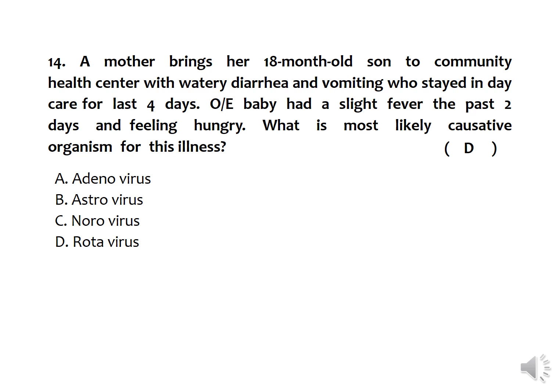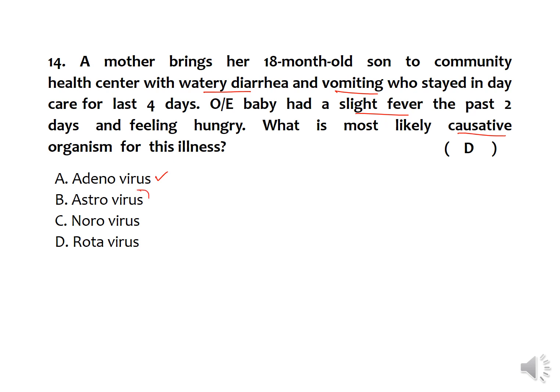Next, a mother brings her 18-month-old son to a community health center with watery diarrhea and vomiting, who has stayed in a daycare center for the last 4 days. On examination, the baby had a slight fever for the past 2 days and was feeling hungry. What is the most likely causative agent? Here, the four options are there. Adenovirus, of course, also causes diarrhea, but it is responsible for a kind of hemorrhagic diarrhea, and vomiting won't be present.